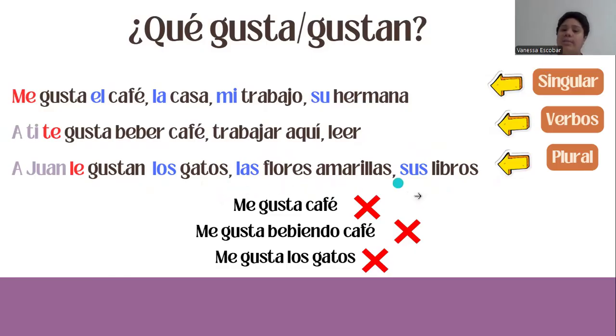So what is incorrect here? Me gusta café. Not using the article or the possessive is incorrect. Me gustan bebiendo café. I know in English, you would say something like, I like drinking coffee. But in español, in Spanish, we don't. So we just say, me gusta beber café, right? I like to drink coffee. And to say, me gusta los gatos, to use gusta instead of gustan when you use the plural, it's also incorrect.